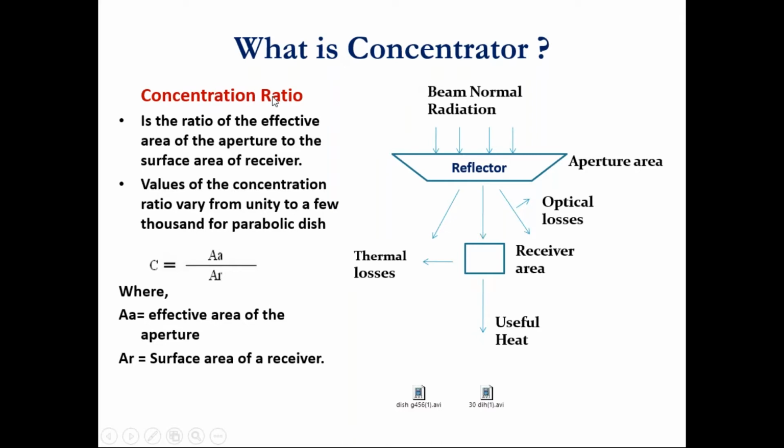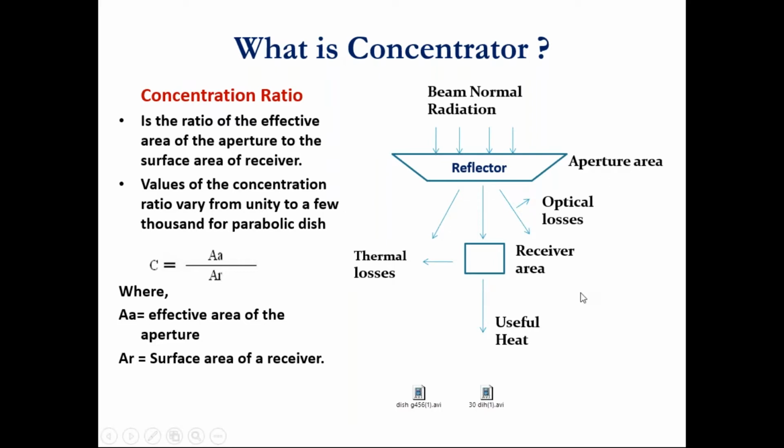So what is the concentration ratio? It is the ratio of the effective area of the aperture to the surface area of the receiver. That is called the concentration ratio. समजा तुमचा हा aperture area 100 असेल and receiver area 1 आहे. So your concentration ratio will be 100. So the higher the concentration ratio, the higher the temperature achieved.